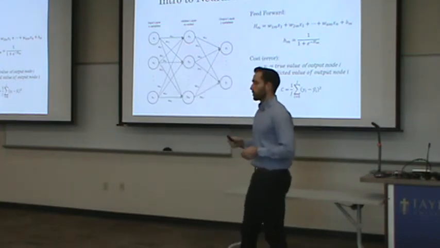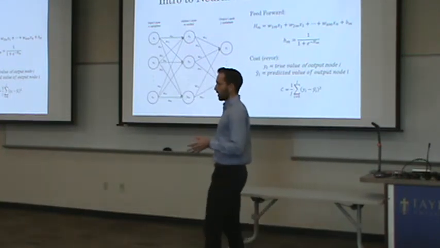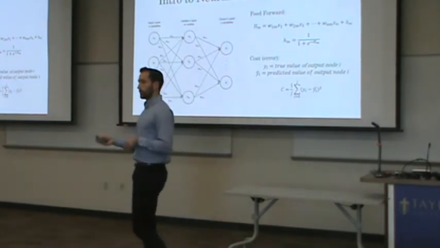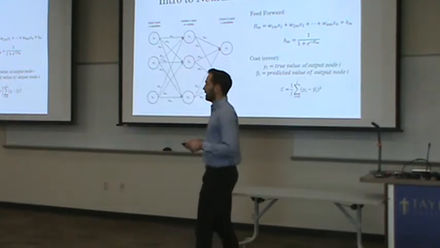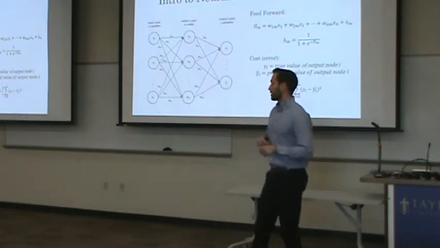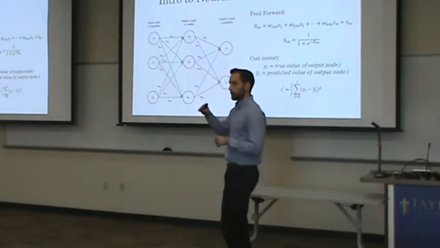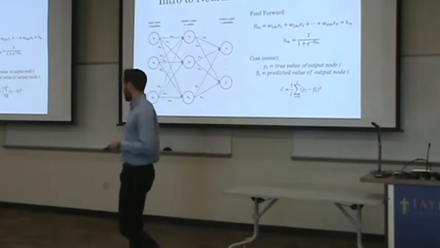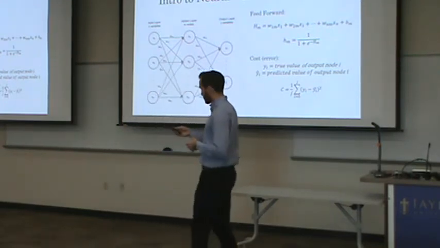It is the mean squared error. You can use different choices for the cost function, but this is a pretty standard one. All it's doing is taking the difference of our prediction from the actual output, squaring it for that specific node, doing it across every single node, summing them up, and dividing by how many nodes we have. This gives us our cost, or our error.